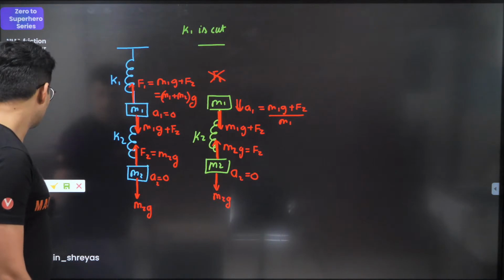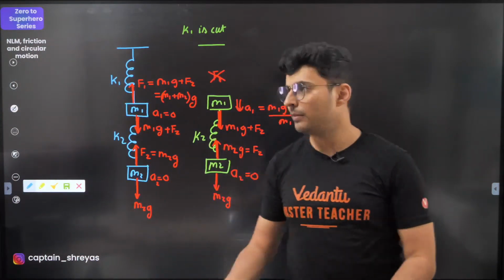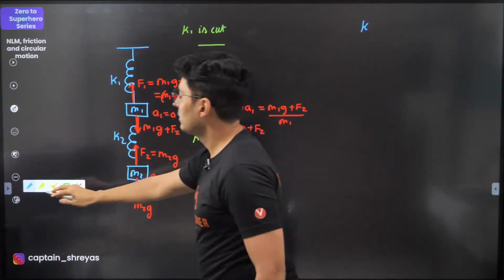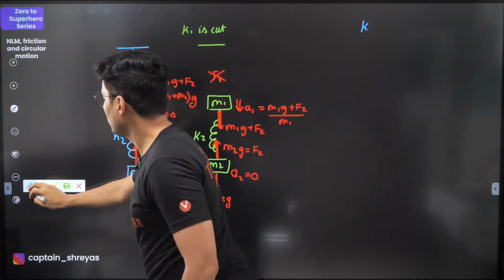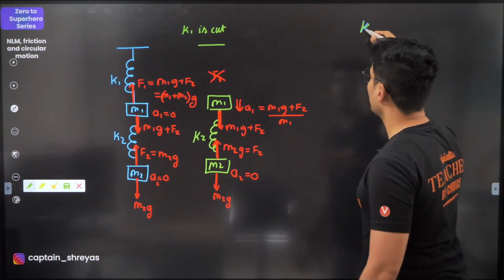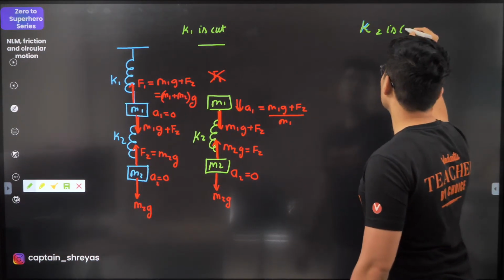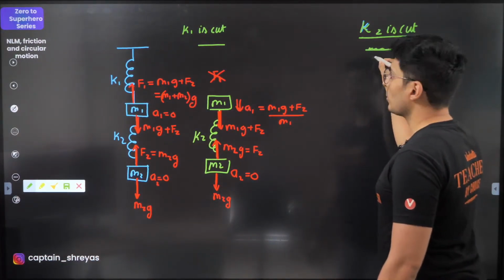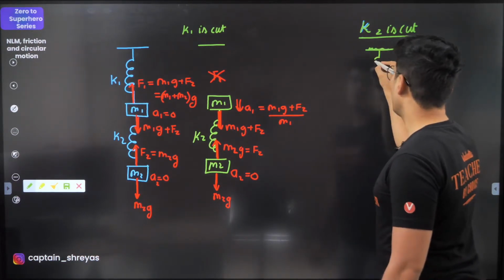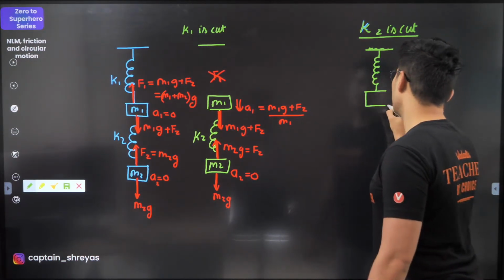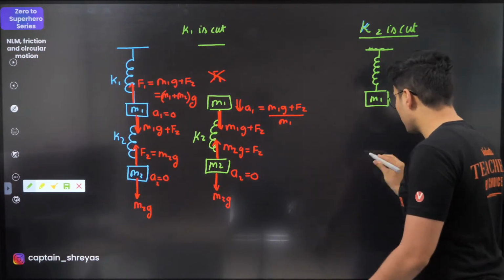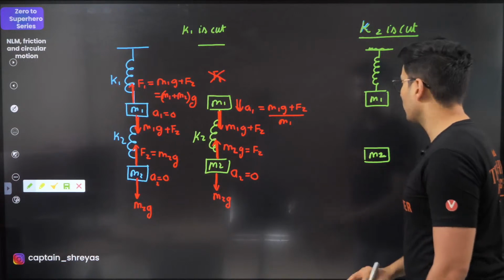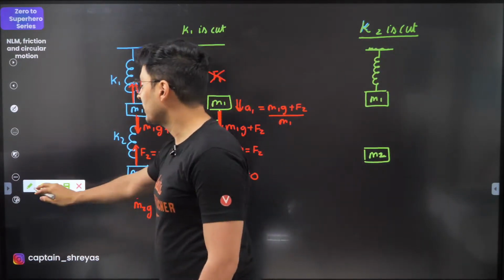Okay. Let's take this other scenario, my bad. So what if K2 is cut? If K2 is cut, then what will happen? Well, this is the roof. That spring on the top is intact. This block is there. This spring has gone poof, gone. This is M2. Now try to draw the free body diagram. Now see what and all will come.